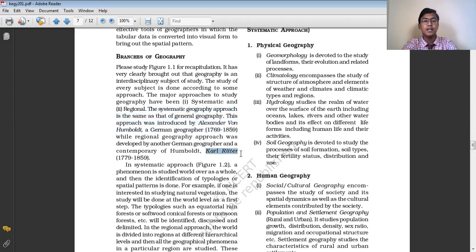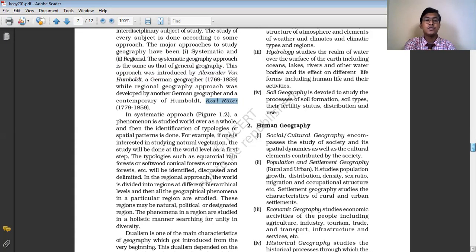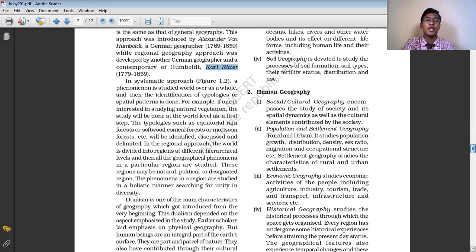So the person who introduced the systematic approach was Alexander von Humboldt, and the person who introduced the regional approach of studying geography was Karl Ritter. They have explained the systematic approach and the regional approach in their own way.